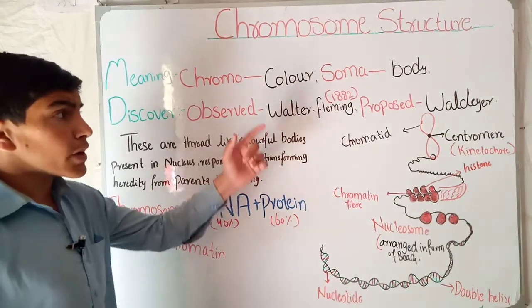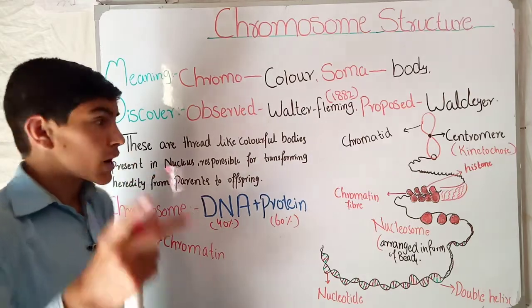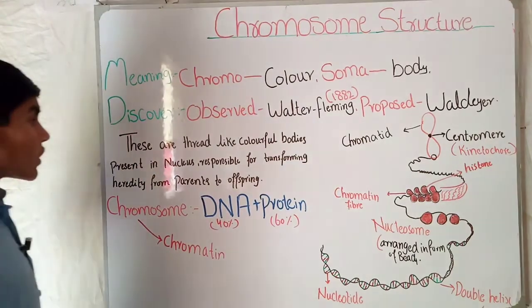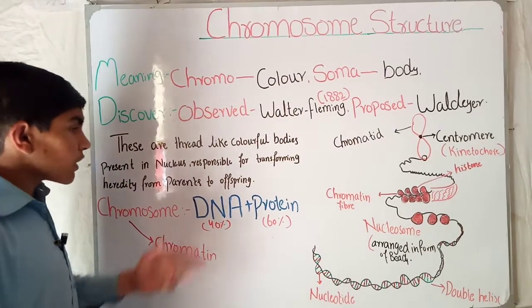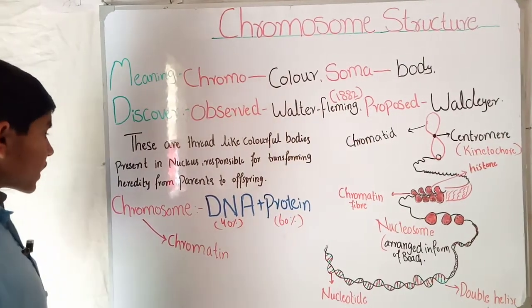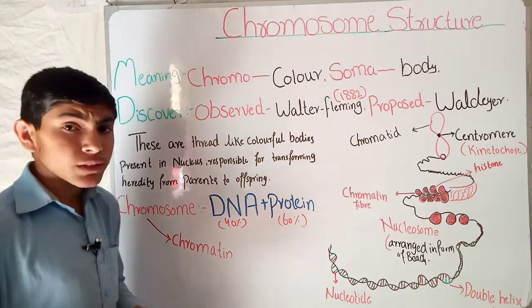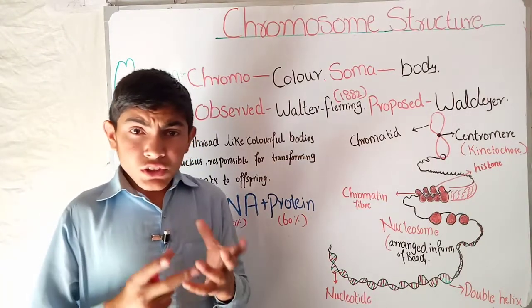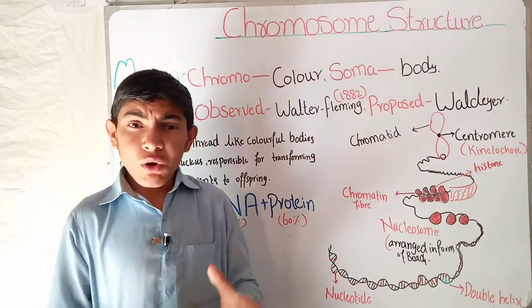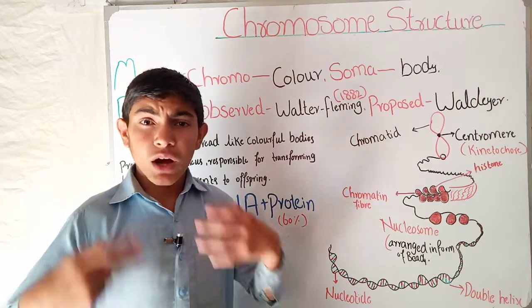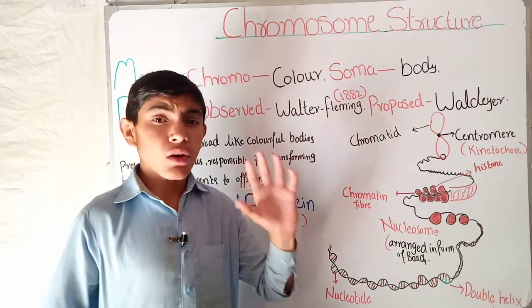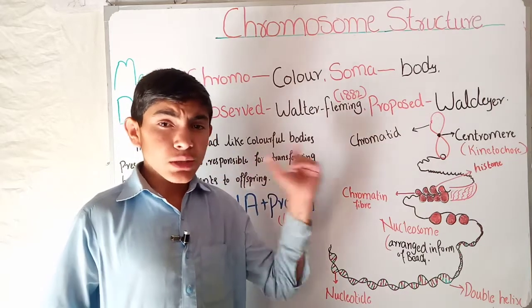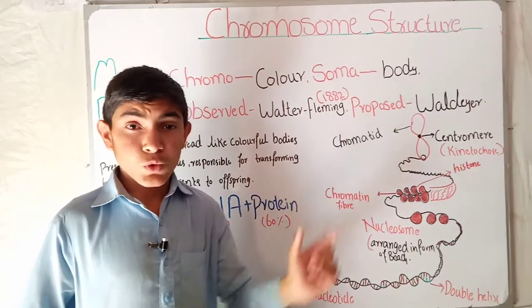So he named it chromosome, a colorful body. These are the thread-like colorful bodies present in the nucleus. They are responsible for transferring heredity from parents to offspring. So the materials which are transferred from our parents to us, the offspring, this is due to the transferring of some materials. These materials are called the chromosome.